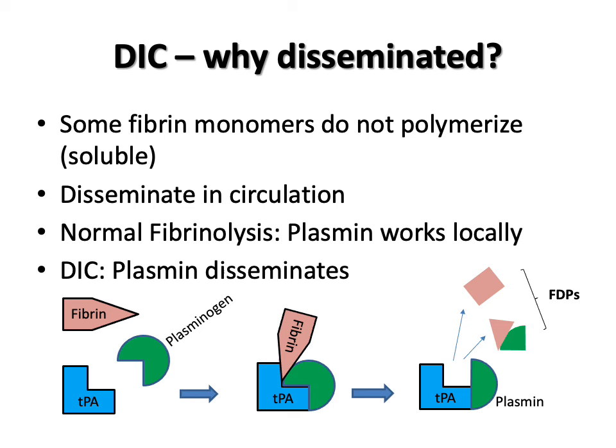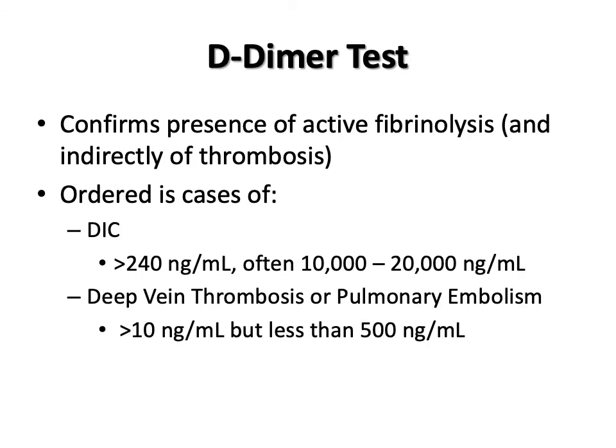In addition, plasmin also digests other clotting factors, which include 5, 8, 9, and 10, and triggers complement, resulting in inflammation. The presence of D-dimers confirms active fibrinolysis and, indirectly, the occurrence of thrombosis.